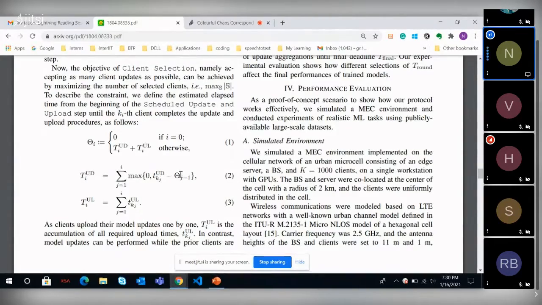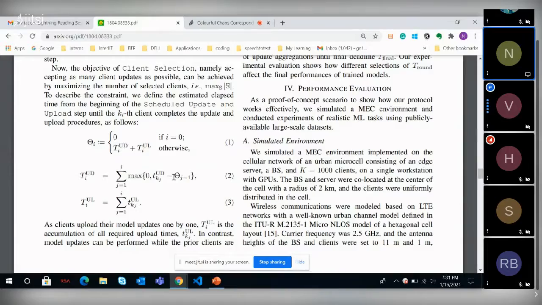So after the first round, in the second round, this time will be more than the time elapsed, right? So in considering the total update time, we are removing the first elapsed time.